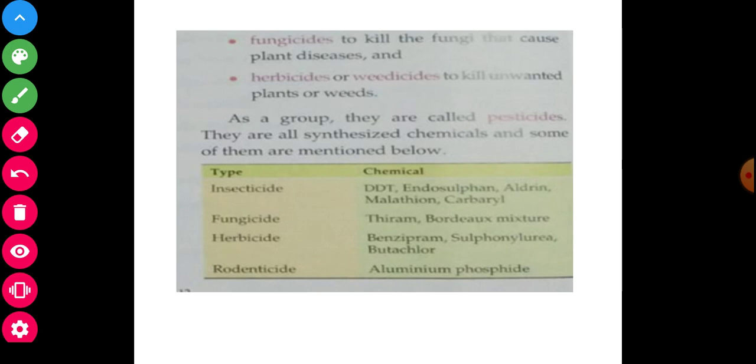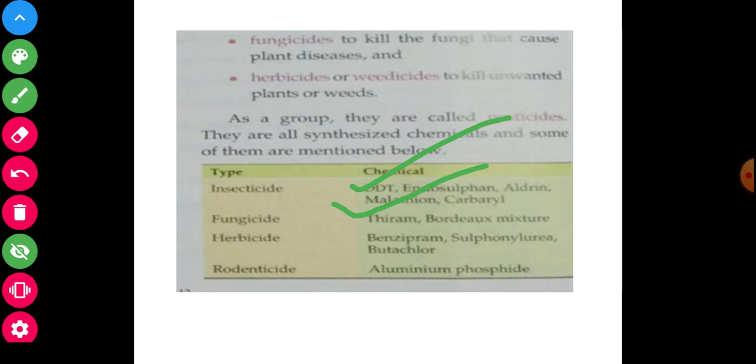written here. First type, insecticide chemical names. Do you understand? DDT, endosulfan, aldrin, methanol and carbaryl. Fungicides: Rymon and Bordeaux mixture.